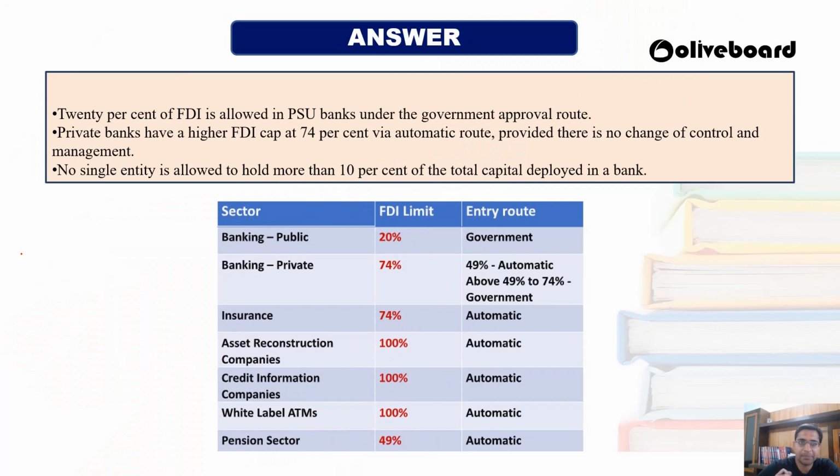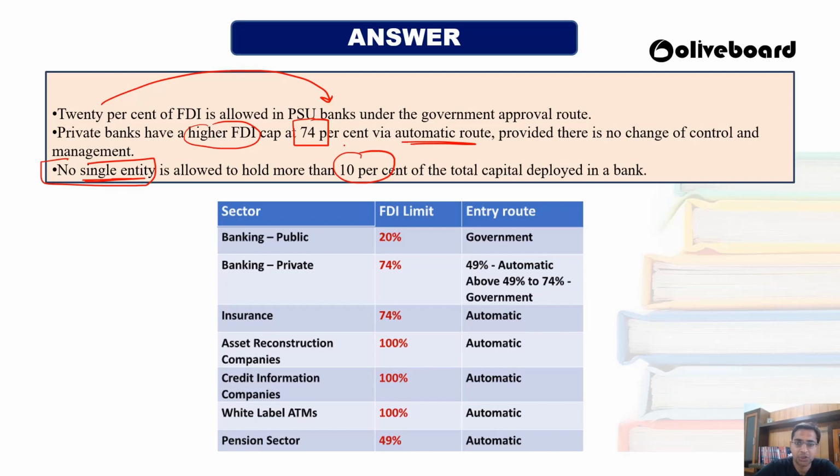Now 20% FDI is allowed in the PSU sector under the government approval route, because you have to take approval from the government, and only then will you be able to invest in any PSU bank up to 20%. Private banks have a higher FDI of 74% under the automatic route. Here you do not require any kind of approval from the government, and they just have to check that there is no change of control and management. No single entity is allowed to hold more than 10% of the total capital deployed in the bank.